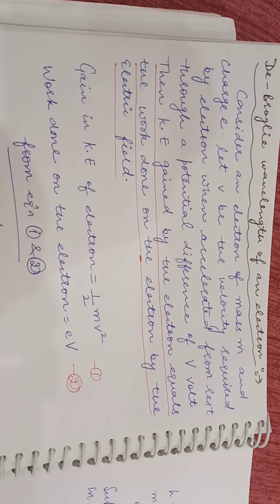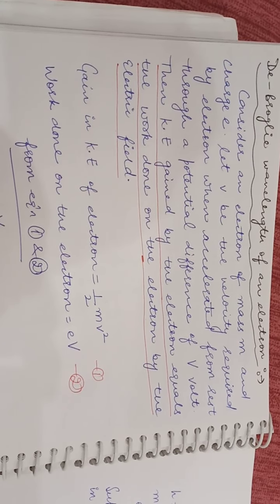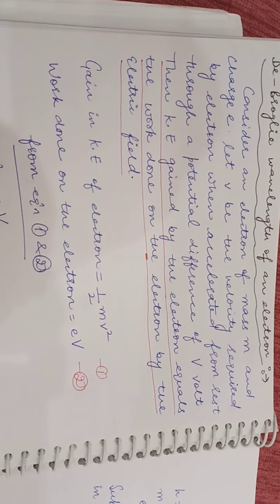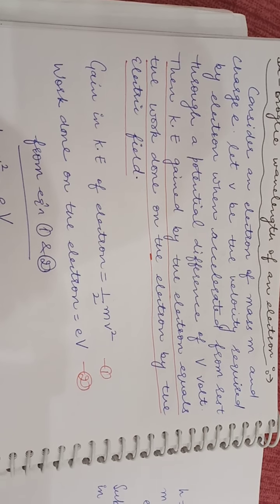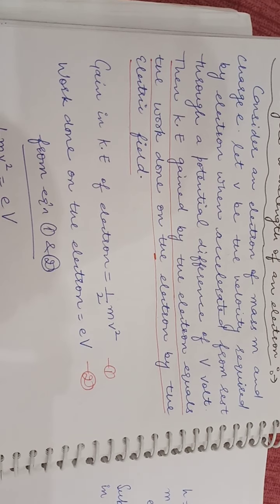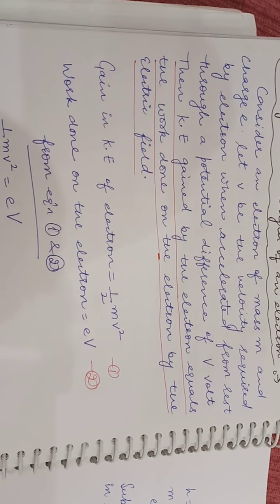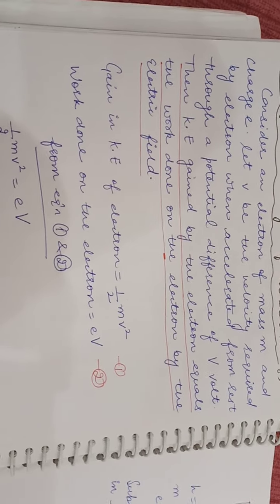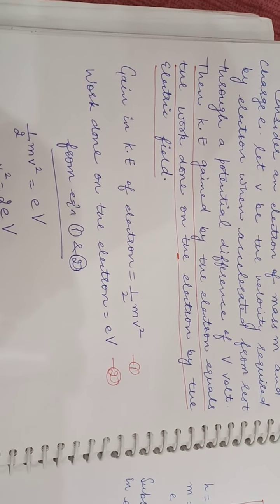Means when a potential difference of V volt is applied across an electron, it will acquire velocity v. So, the kinetic energy gained by moving electron is equal to the work done on the electron by the electric field.